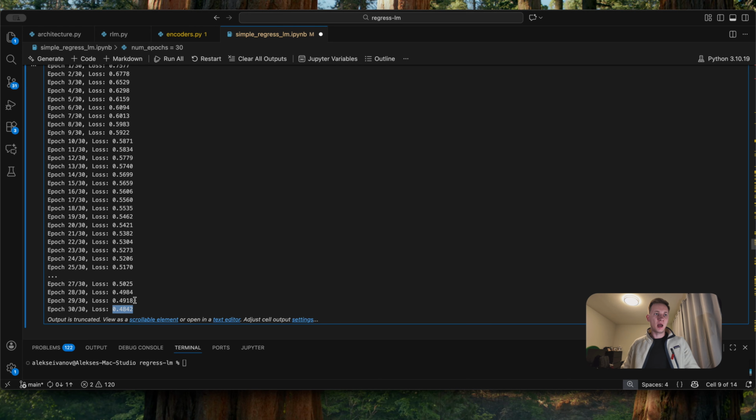0.48 after 30 epochs. Lower loss means the model is getting better at predicting the correct tokens, but loss alone doesn't tell us if the model makes good price predictions. For that, we need validation. Because the model training is already done, let's move to the validation phase.